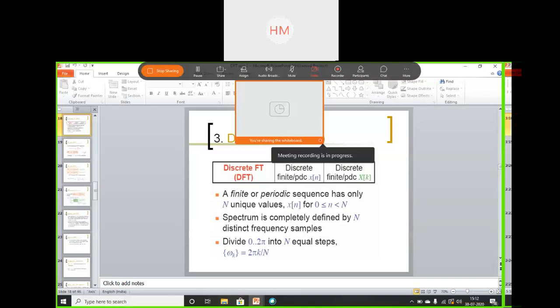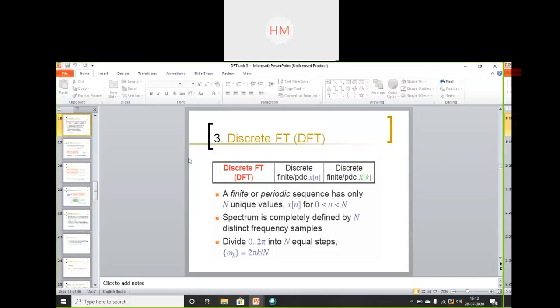We will start with the next unit of your syllabus, that is discrete Fourier transforms. And in continuation with this DFT, we are having fast Fourier transforms, FFT. Fast Fourier transforms, FFT.